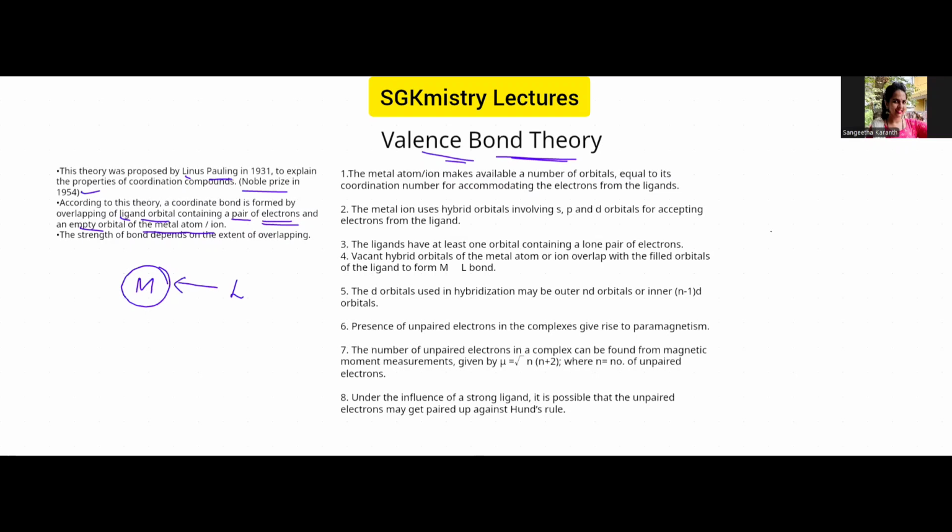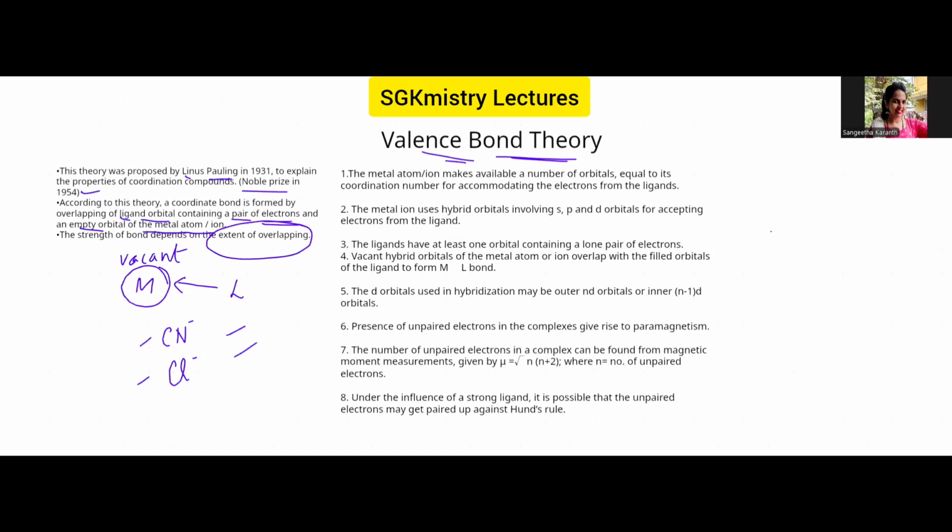So now let us understand how this coordination bond is formed between the metal and the ligands. Ligands should contain at least a pair of electrons, so that this pair of electrons is used to form the coordinate bond. Here you can see the orbital of the ligand with a pair of electrons. So at least there should be one pair of electrons on the ligand, and the metal orbital should be vacant, so that a coordinate bond can form. These are the two main conditions for the coordinate bond to be formed.